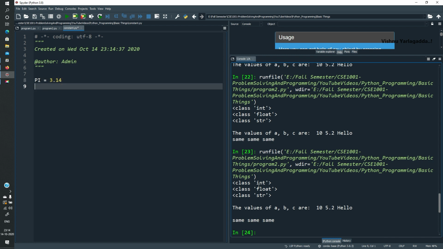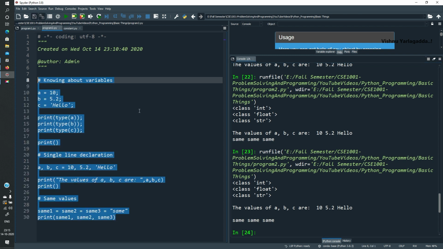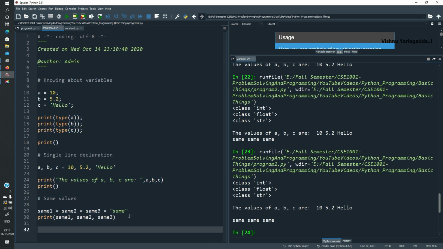Then the next one is speed of sound, 340 meters per second, so the value 340. These are the two values that are there in the constant. Now what I am going to do is declare constant variables.